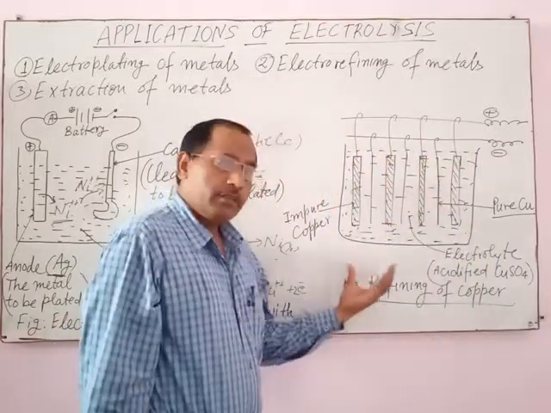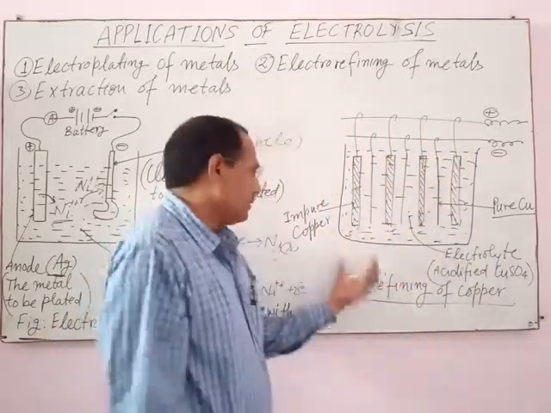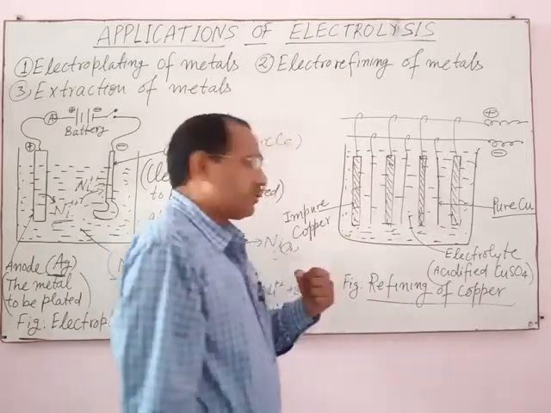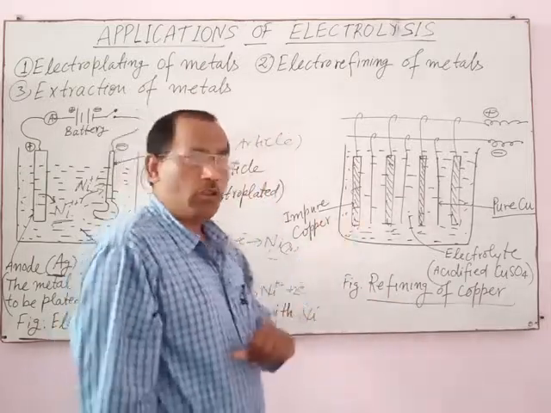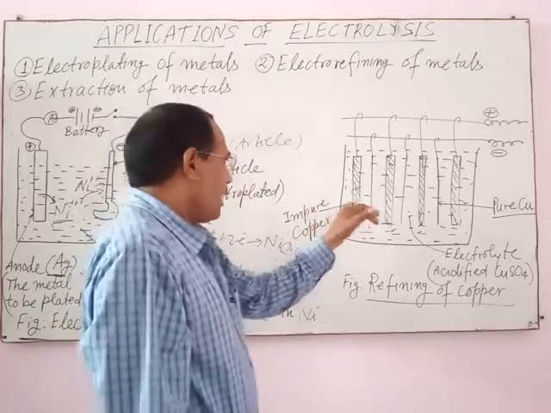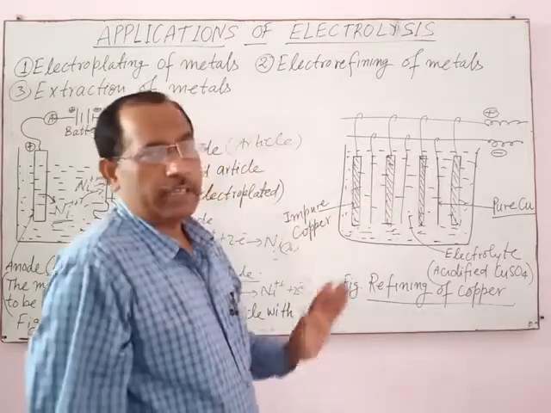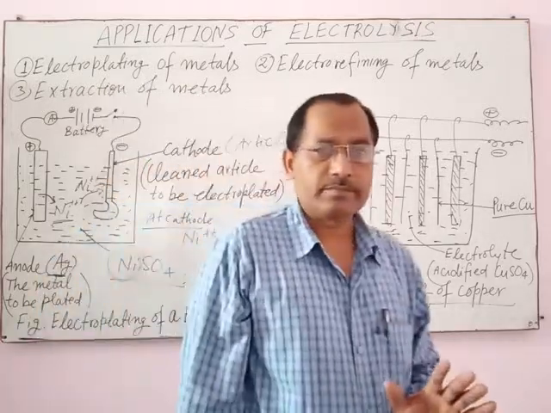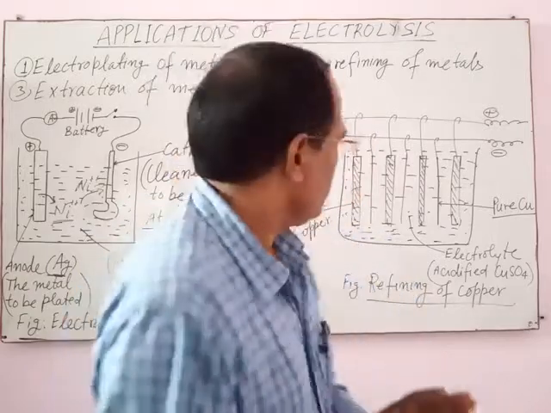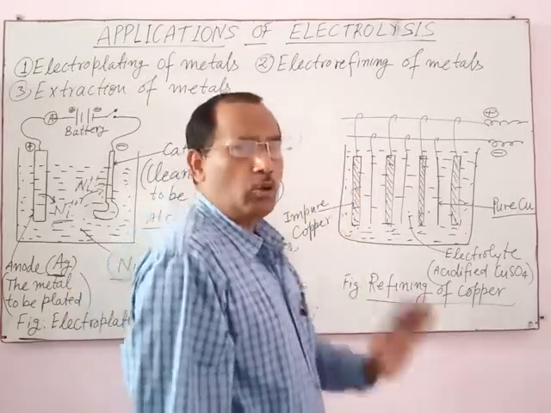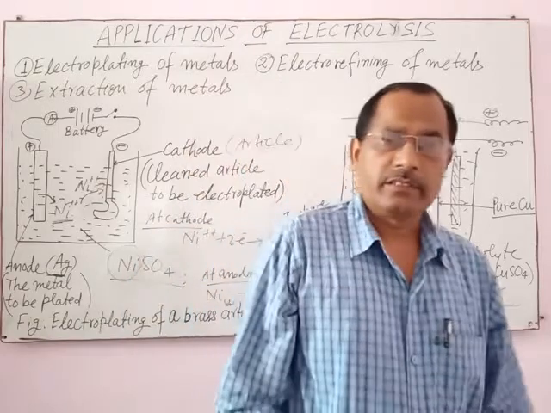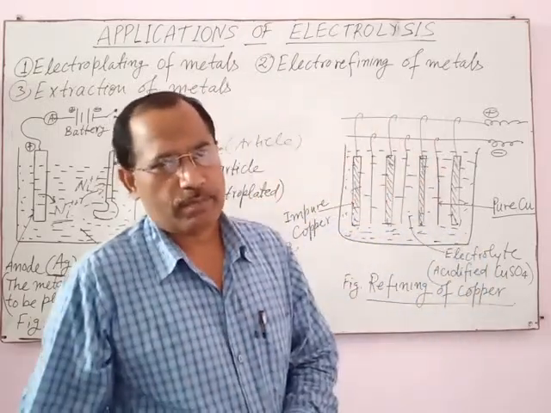In the same way, if we take iron rods, impure iron and pure iron rods, impure iron rods act as anode, and 100% pure iron rods act as cathode.